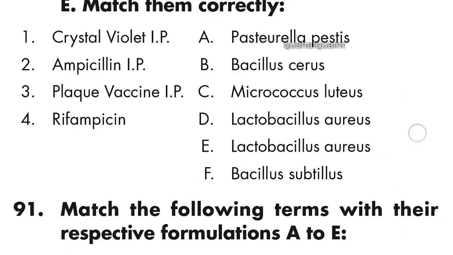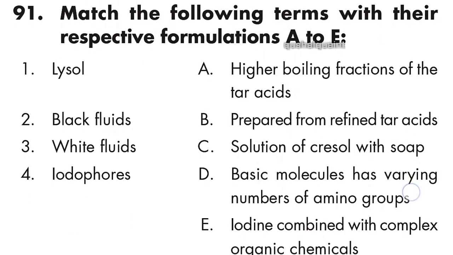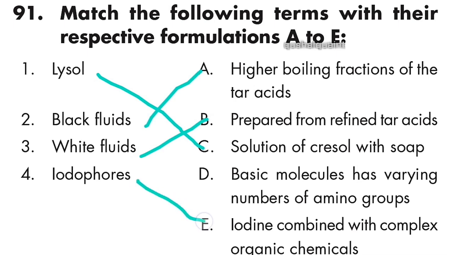Next question: match the following terms with their respective formulation A to E. Lysol is a solution of cresol with soap. C is right. Black fluid is the higher boiling fraction of the tar acid. White fluid is prepared from refined tar acids. B is right. Iodophors are iodine combined with a complex organic chemical. E is right.